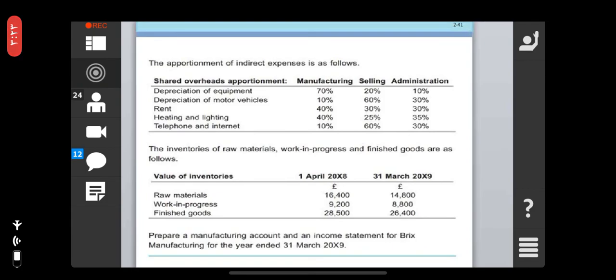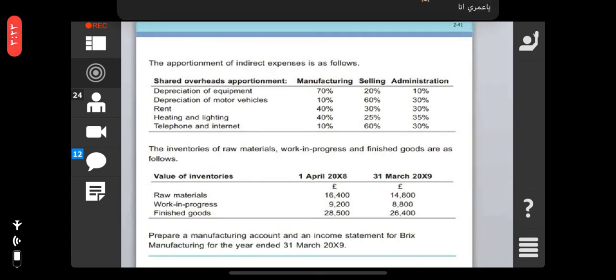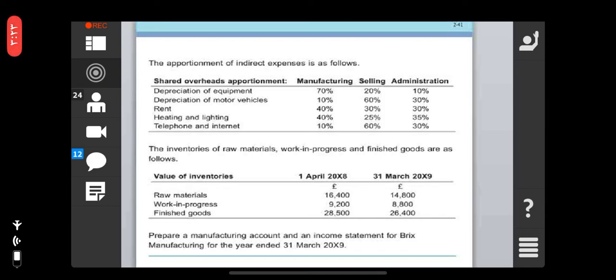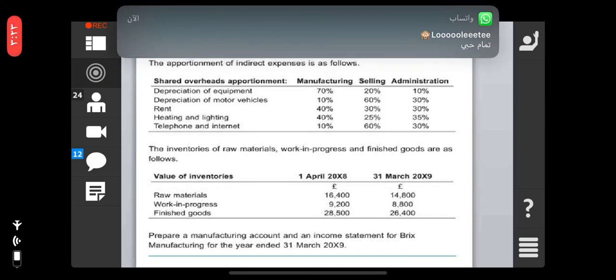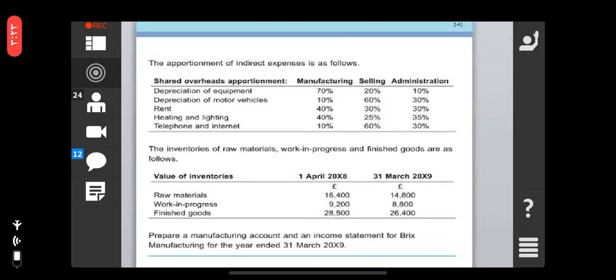For the depreciation of equipment, when preparing the manufacturing account, we will take 70% of the depreciation. For the selling expenses, we will take 20%, and for administrative, we will take 10%.